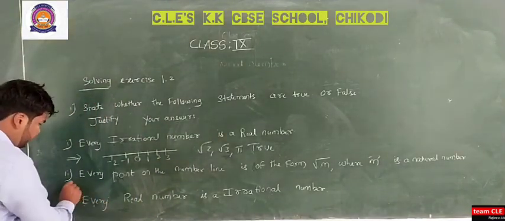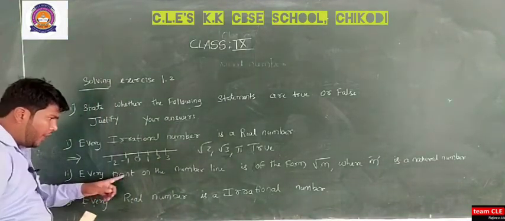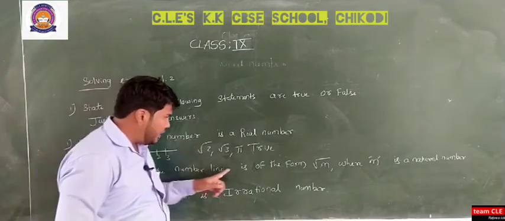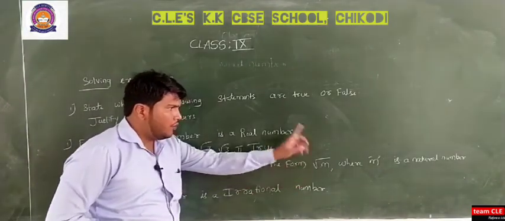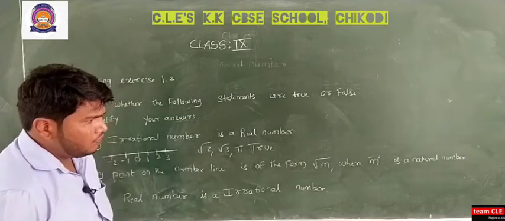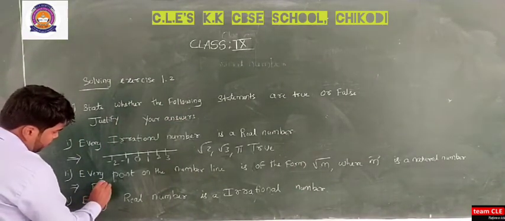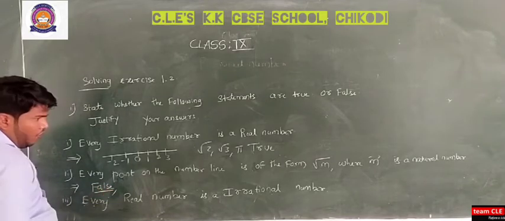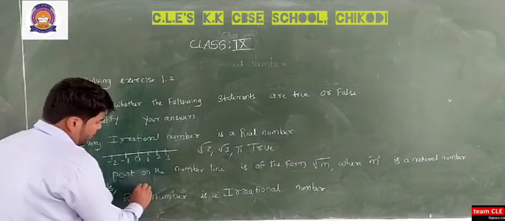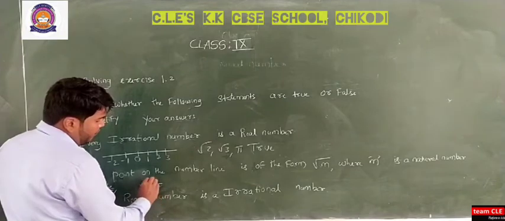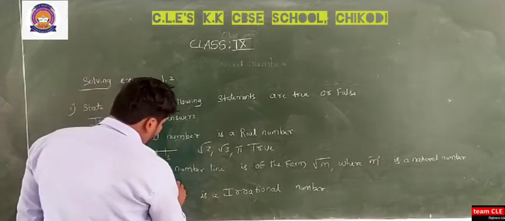Okay, next: every point on the number line is of the form root m, where m is a natural number. This is false. Because root m, when you express that, they are saying that it is a natural number.